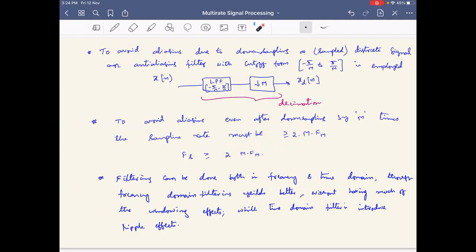One more thing that you can understand is that this low pass filter can be applied, or the implementation of the low pass filter can be done, both in the time domain and the frequency domain. What do I mean by doing it in the time domain? What do I do in the time domain if I want to apply a low pass filter?